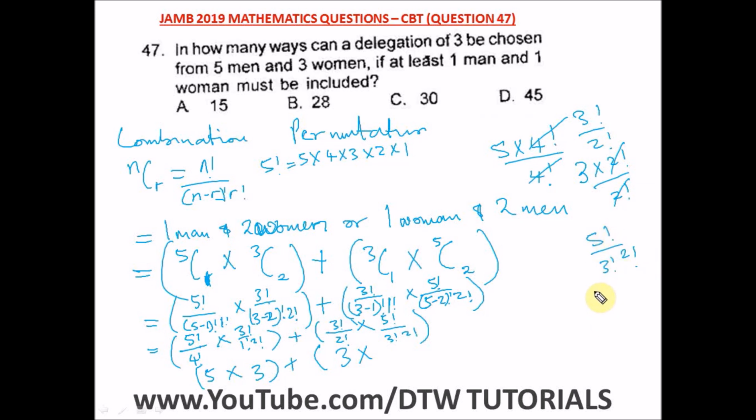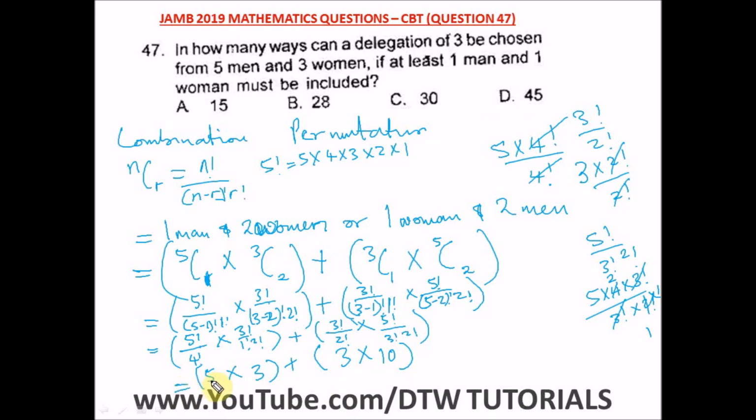From here 5 factorial will be 5 times what? 4 times 3 factorial divided by 3 factorial times 2 factorial. This 3 factorial will cancel out this 3 factorial. 2 factorial is what? 2 times 1, where this 2 will cancel out here, and we have a 2 here, so we have 5 times 2, which is what? 10. So we have a 10 here.